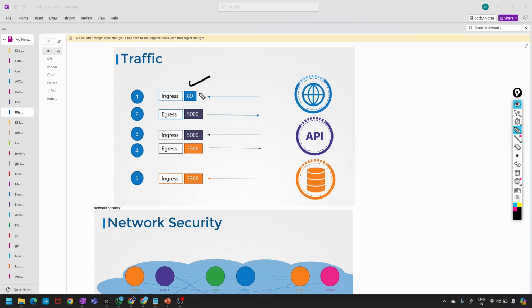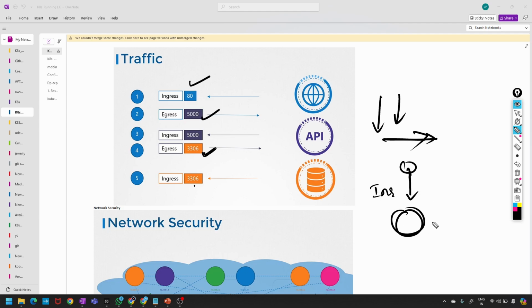Ingress port 80, egress port 5000. Next, with this 5000, it will enter into the database on 3306. Incoming is ingress, outgoing is egress. First the user comes to the web server: ingress to the web server, and egress to the API server.